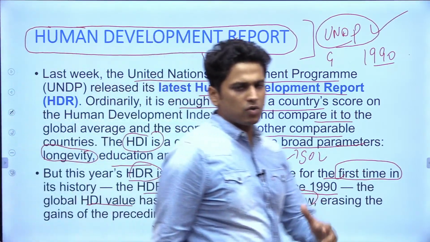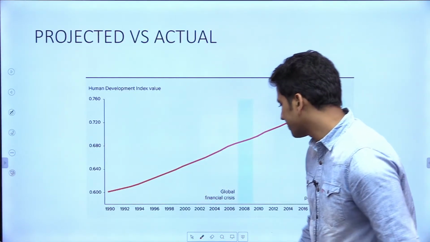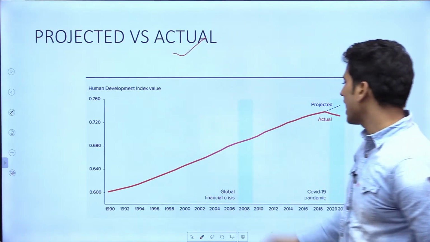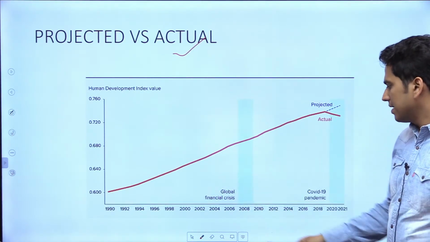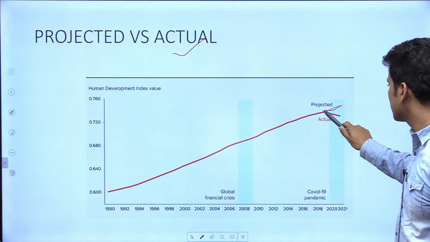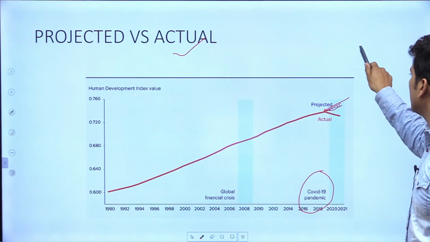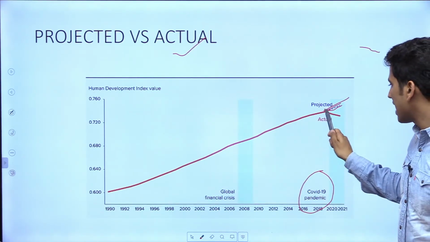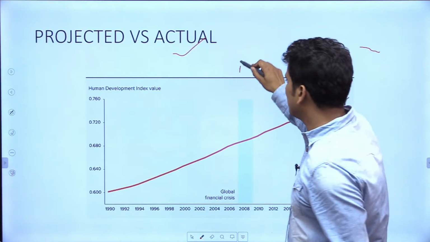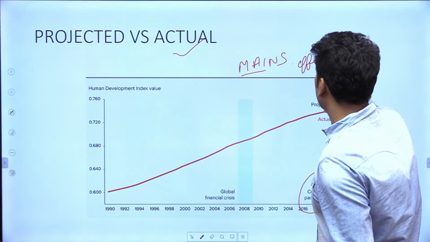Now we will try to look at the HDR. See, this is basically projected versus actual. This is our index. If we talk about our index, it was to grow like this. It was projected. But due to the COVID-19 pandemic, it has been decreasing for the last 2 years. Now, these things are very, very important. When you are writing your mains exam, let's say you have to talk about effects of COVID pandemic.